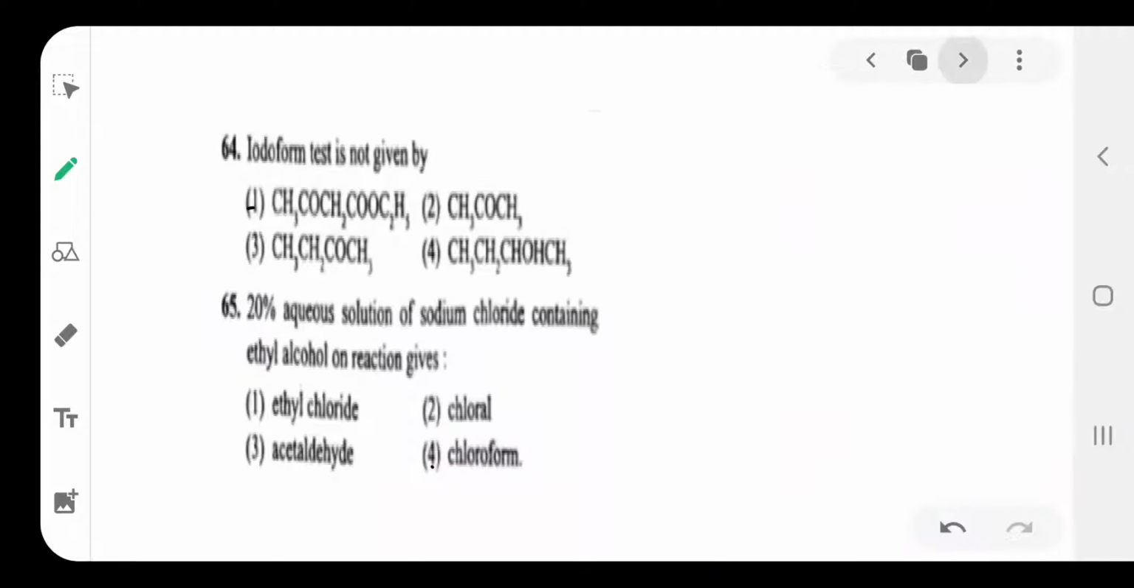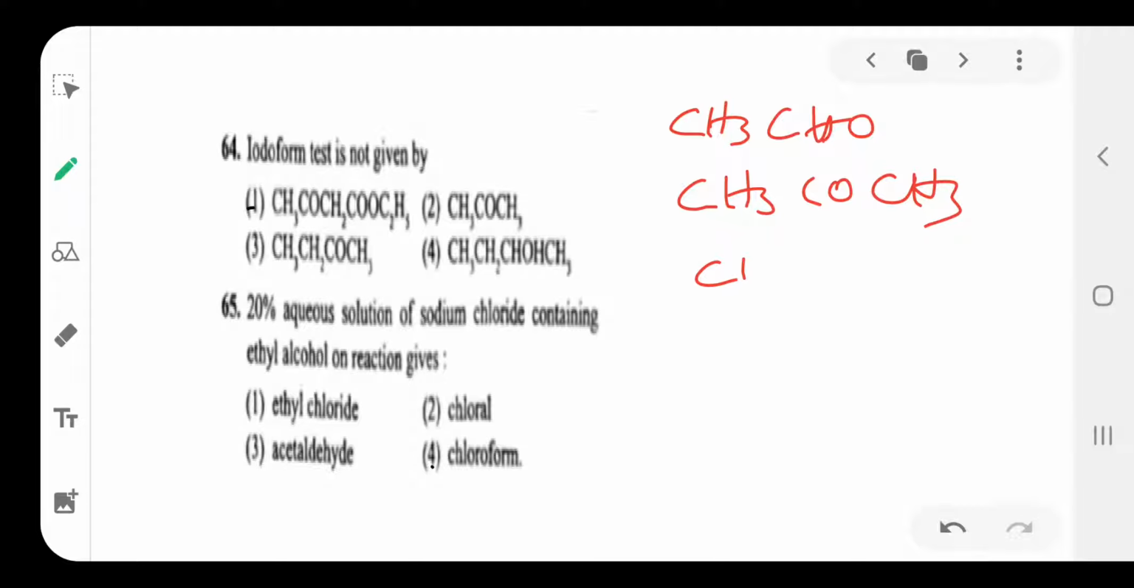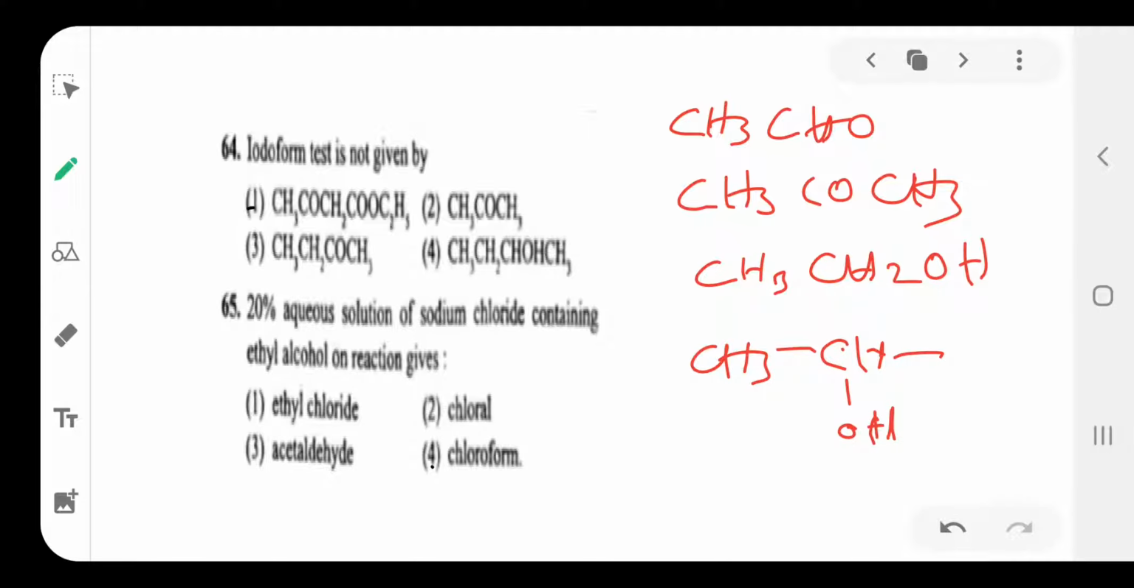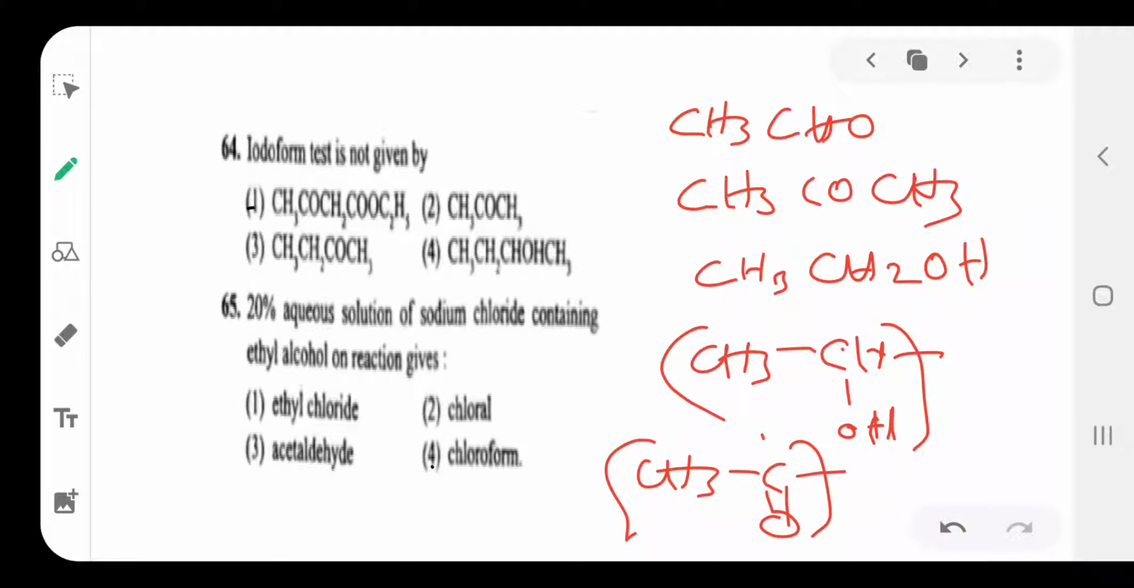Then the next question: the iodoform test is not given by which one? This is an important question. Generally the iodoform test is given by acetaldehyde, acetone, ethyl alcohol, and secondary alcohols, that is, compounds that contain the CH3CO group. Only these compounds give the iodoform test.